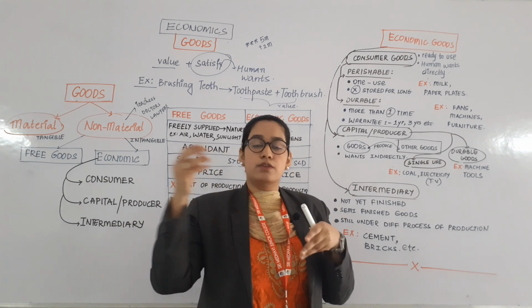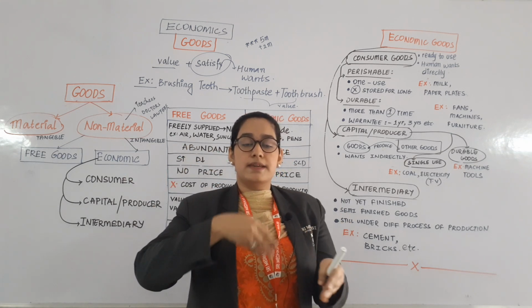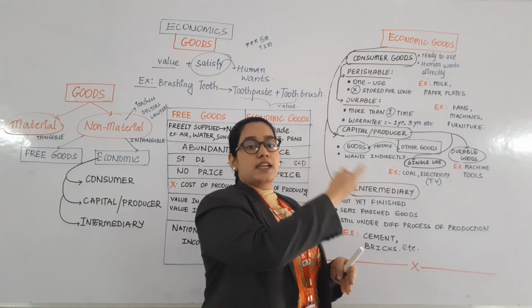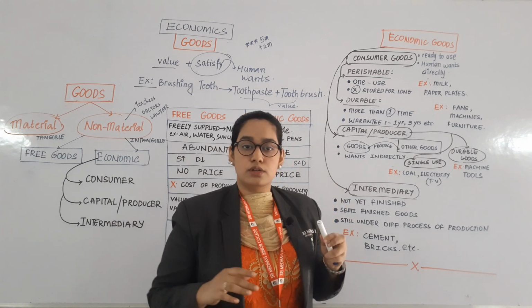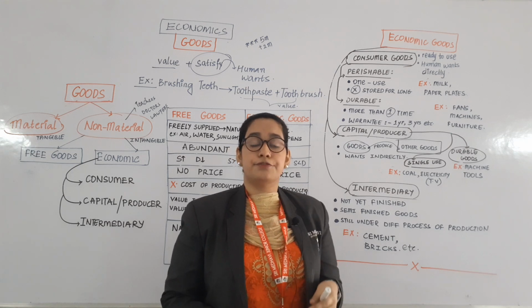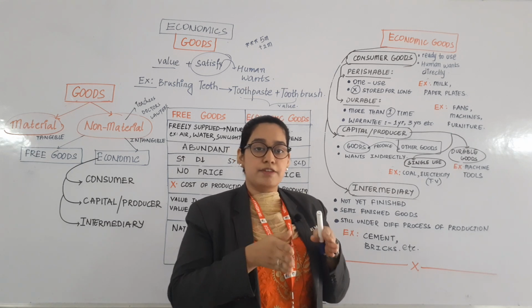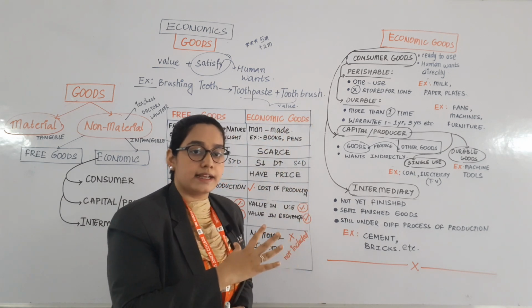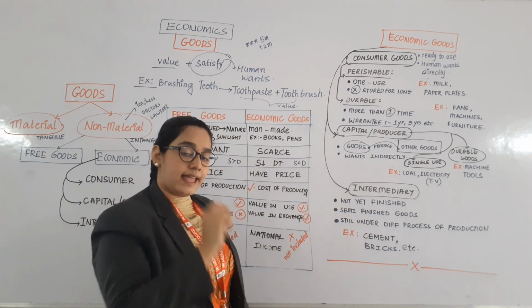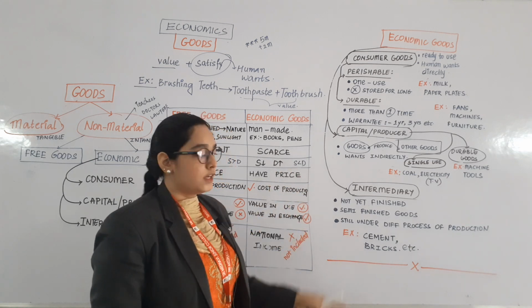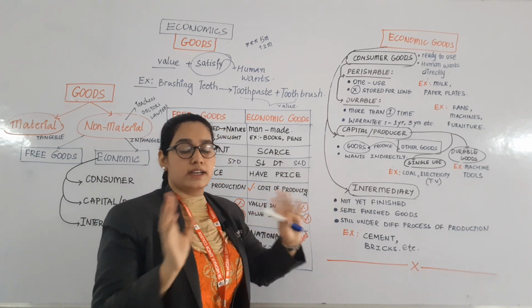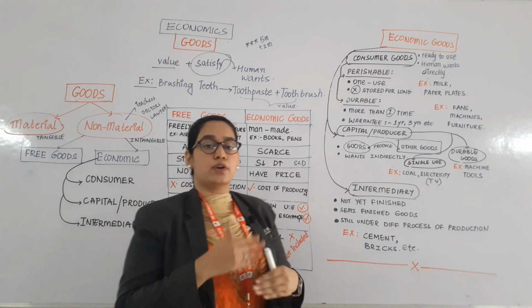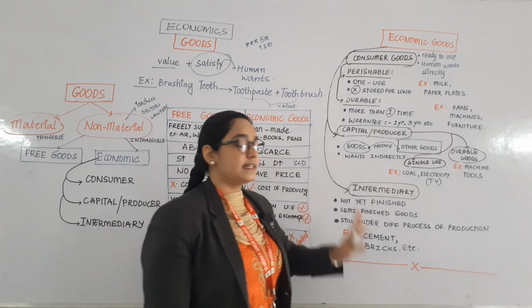In the cement powder we mix water, etc., make it into a paste and then apply it on the walls, and then it becomes a finished good. Bricks also are not fully finished goods, they are semi-finished, half finished. By using bricks we construct a building. When the building is constructed, that is the final good. So intermediary goods are goods which are not yet finished or are semi-finished, and are still under different processes of production.